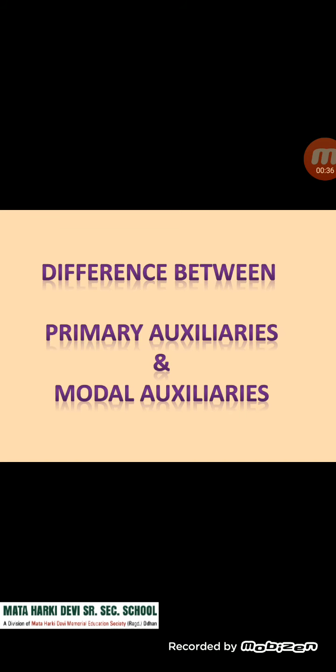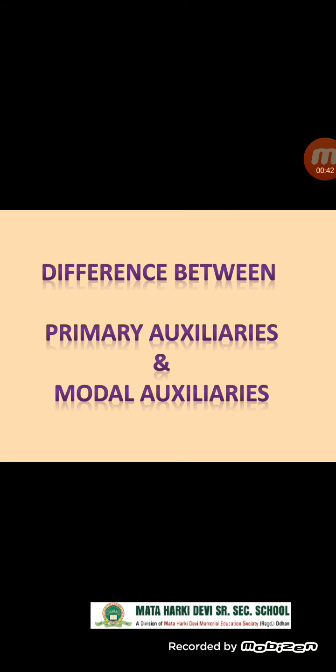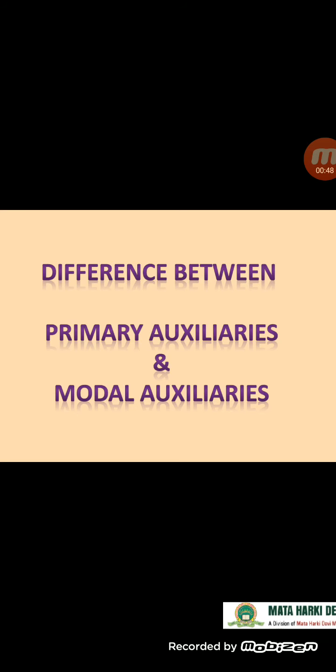What are primary auxiliaries? The forms of be, do, and have are called primary auxiliaries. They can act as helping verb as well as main verb.